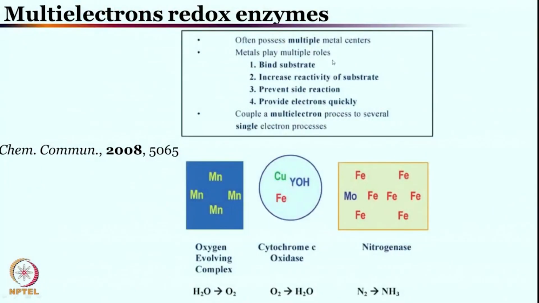Metals play multiple roles in these enzymes, in today's case the heme copper oxidase and the oxygen evolving complex in chloroplast. Metal binds with the substrate, in these cases oxygen or water, and increases the reactivity of the substrate. In this case, water binding and water activity will be improved.